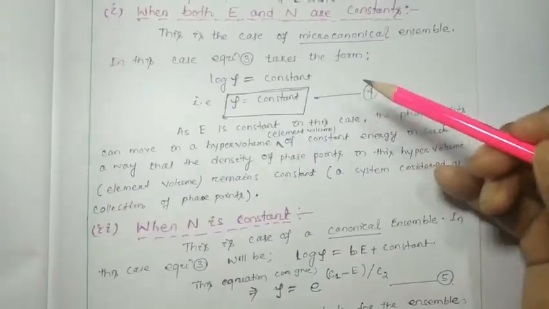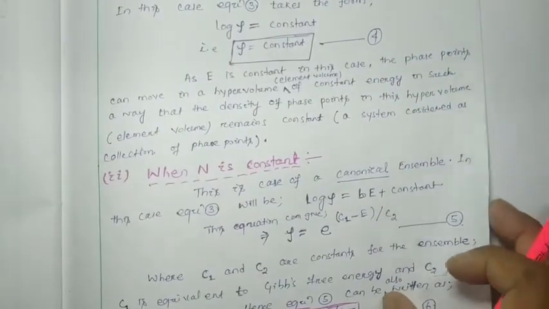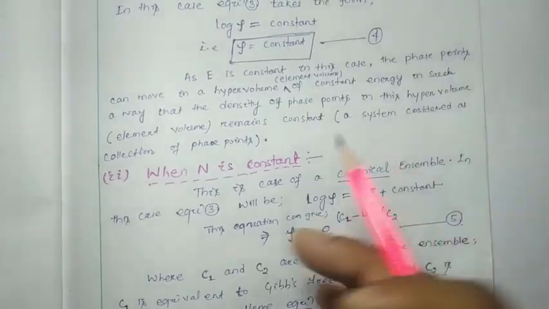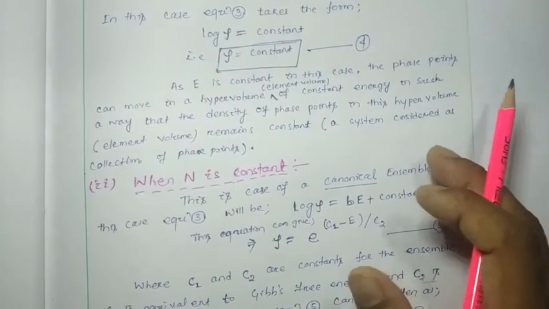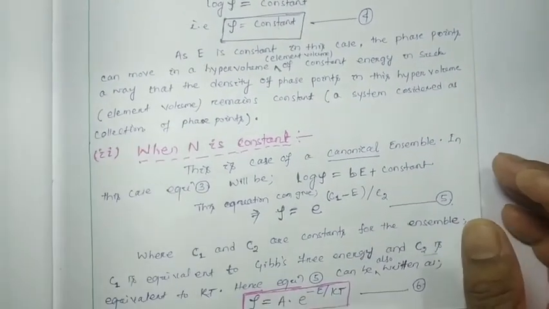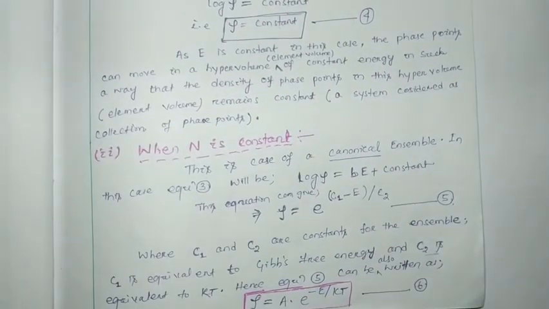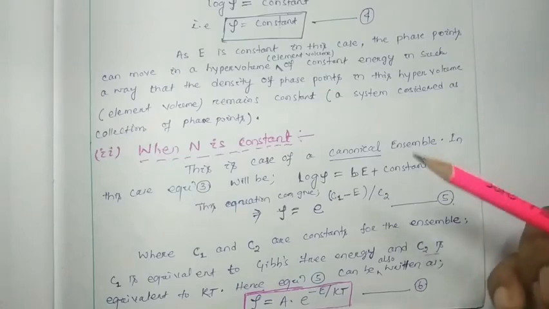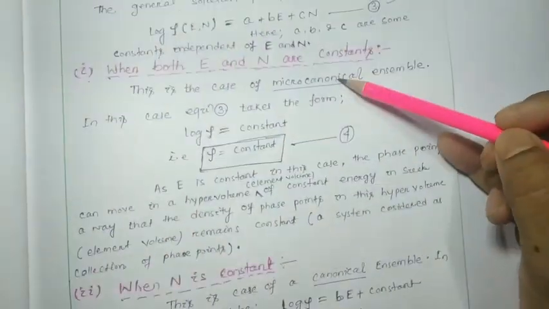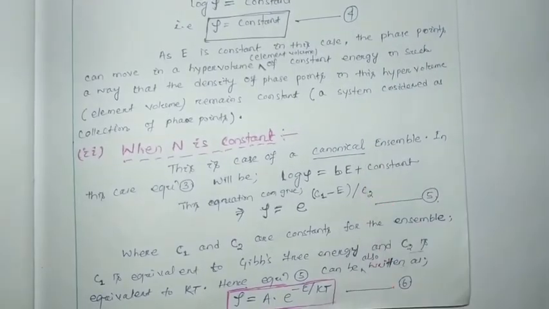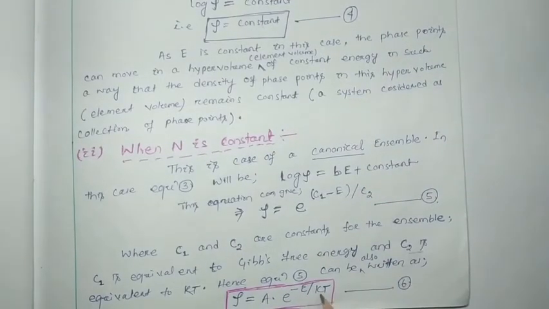These equations 4 and 6 are important to apply the microcanonical and canonical ensembles to solve thermodynamic systems. Okay, because these expressions give rho equal to constant for the microcanonical ensemble, and for the canonical ensemble rho equal to A into e to the minus E by KT.